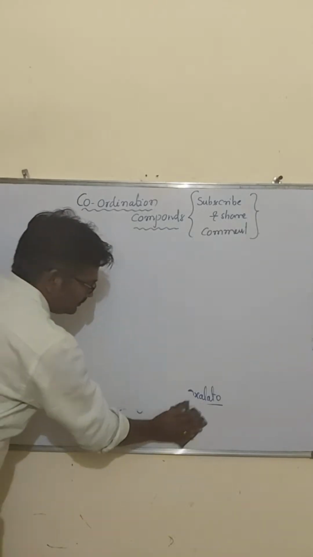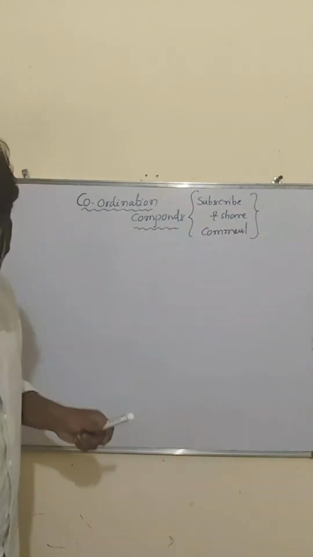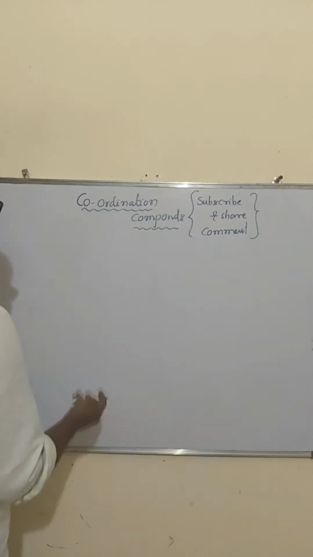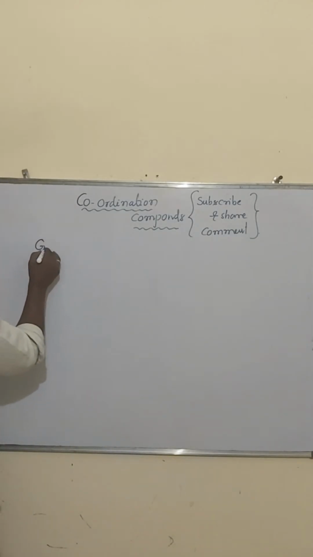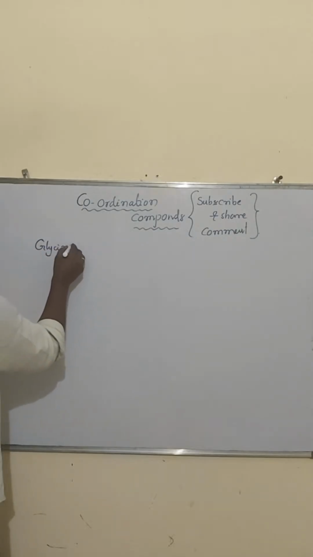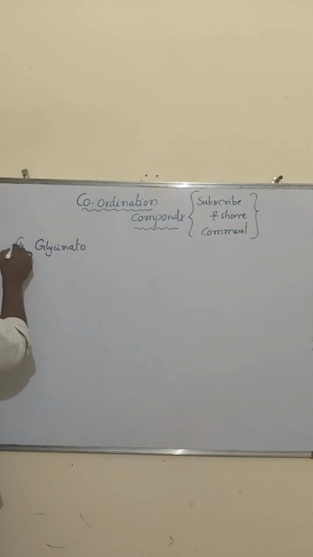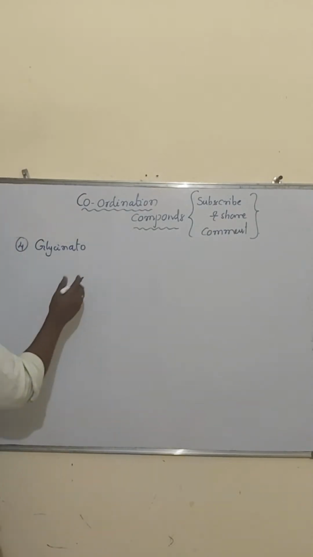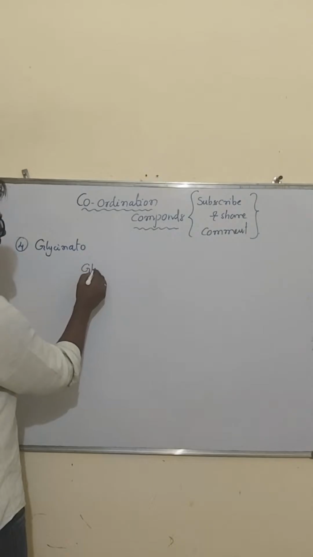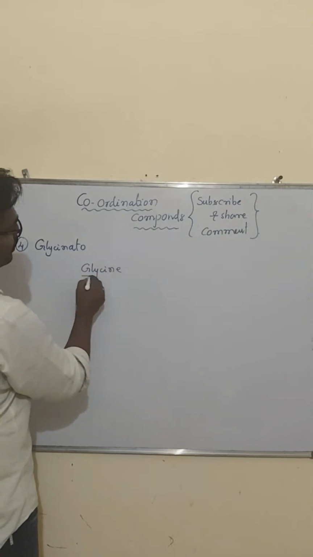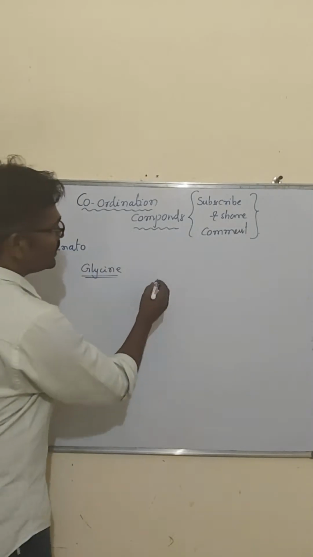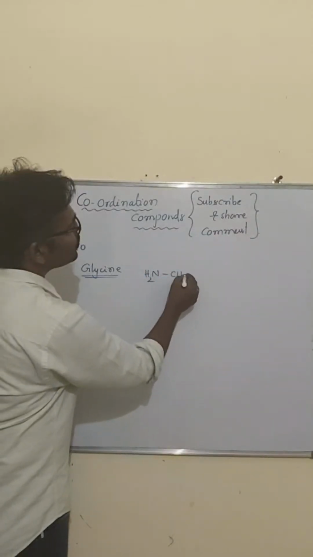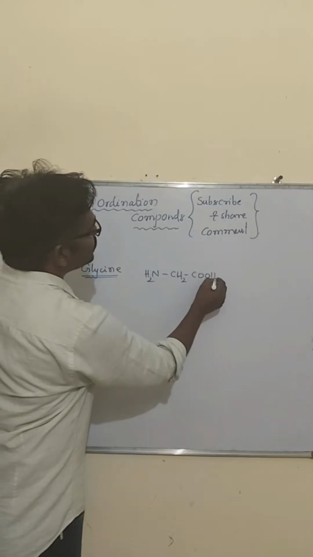Next ligand, the glycinato. This is the fourth ligand. So look at how it will be there. Glycine, we know glycine. What is glycine? It is one of the amino acids. So what is the amino acid structure? NH2, then CH2, then COOH.